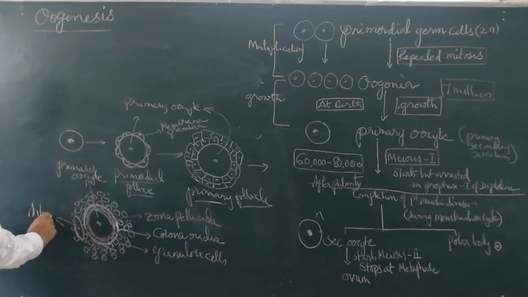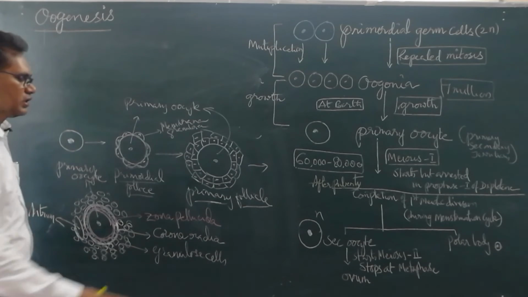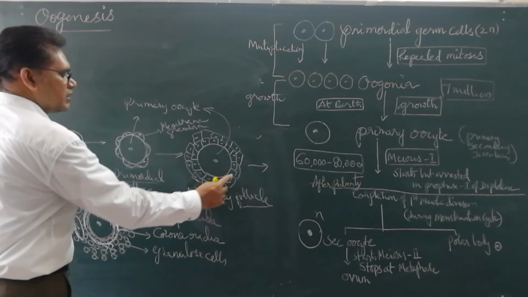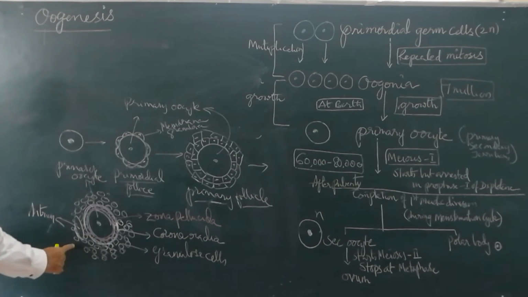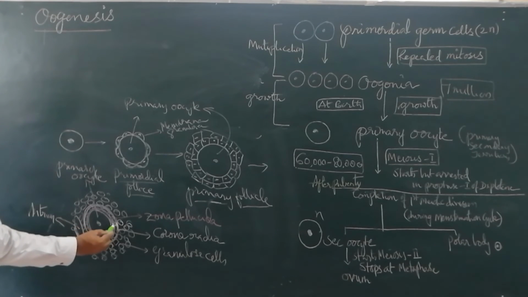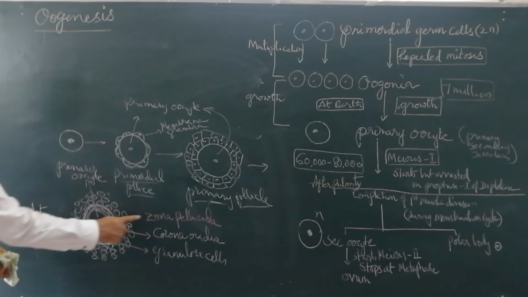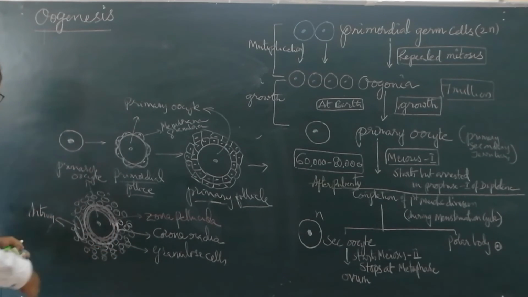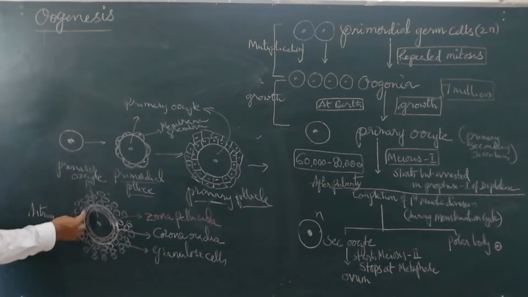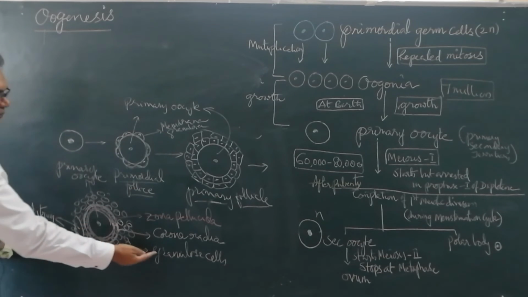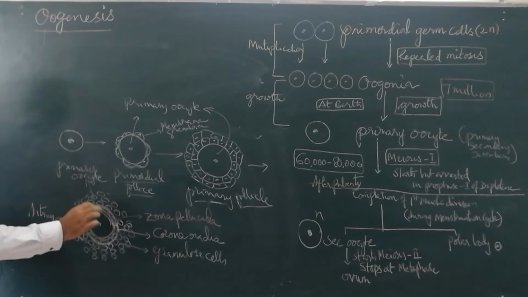This is the primary follicle. In the next step, the primary oocyte develops the zona pellucida, and the granulosa cells produce the corona radiata, another membrane.